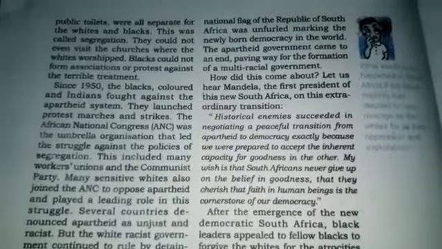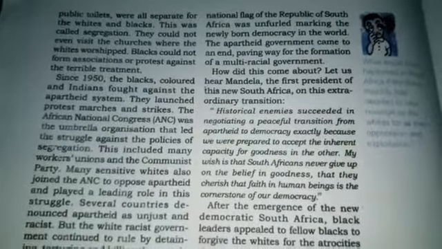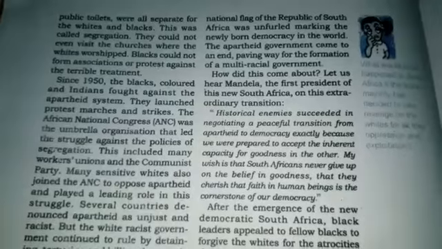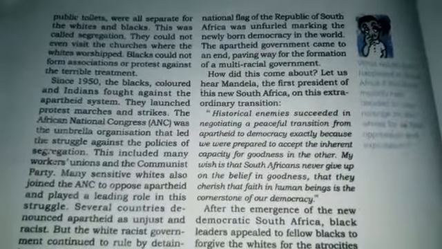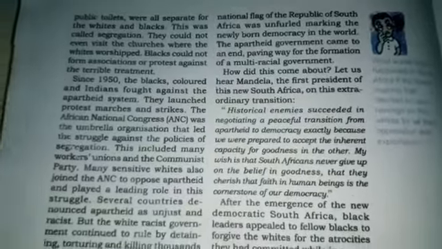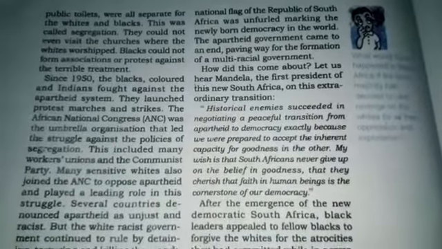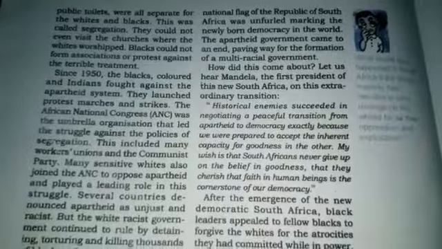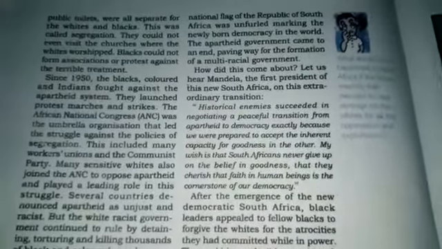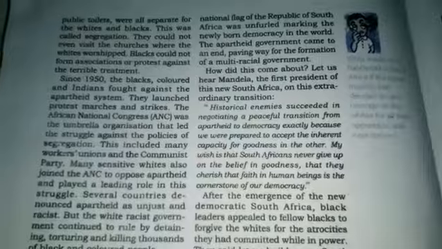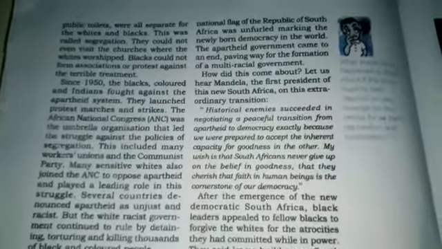Number 2, whites and blacks didn't trust each other, and blacks wanted the majority to rule and equality in the country, and whites wanted to protect their privilege and property. So here is the contradiction and struggle. The struggle increased after independence.